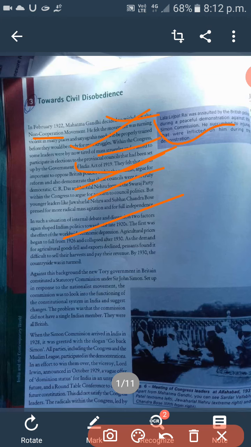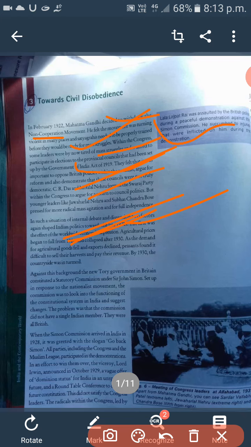The Congress session at Allahabad in December 1922 decided to launch a civil disobedience movement. Gandhiji was appointed its leader. You know that during December 1921, at that time the Congress session was at Allahabad, and Gandhiji and the leaders of the Congress decided to start the movement of civil disobedience, but due to the Chauri Chaura incident, this movement was not started.